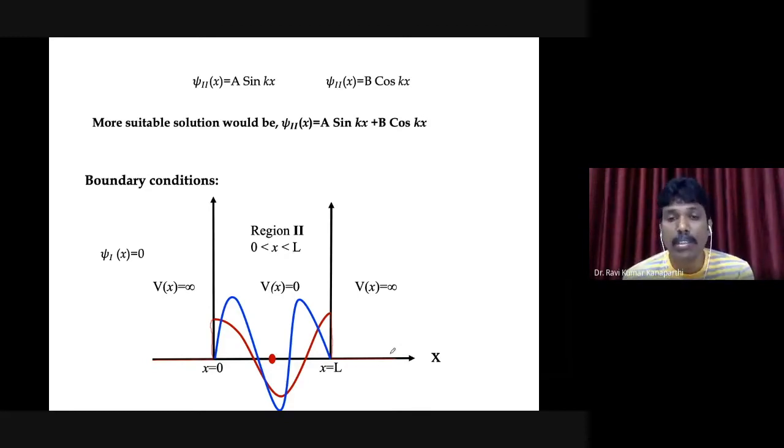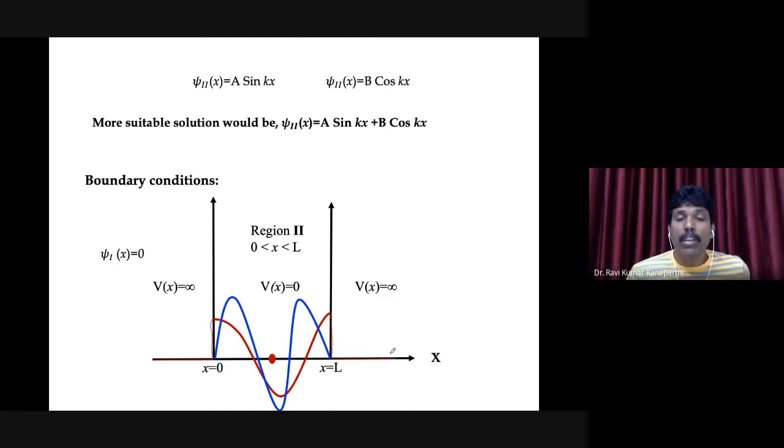Please recall the acceptability condition that we have discussed, just after postulate number 1. Any system can be represented by a state function or the wave function. However, the state function or wave function has to comply with three different conditions. One is continuous behavior. As far as the red curve is concerned, we cannot take it as our wave function.